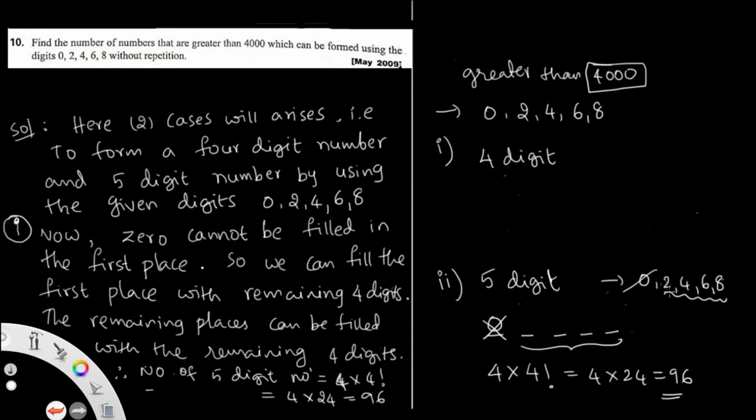In a similar way, 4-digit numbers. The condition is given greater than 4000. Why? Because this is a 4-digit number, so the condition greater than 4000 should be applied here. That is why we can't start with 0 and 2, so it will start with 4. Then the remaining places can be filled with any number. So this can be done in how many ways? Three places, and there are 5 digits.